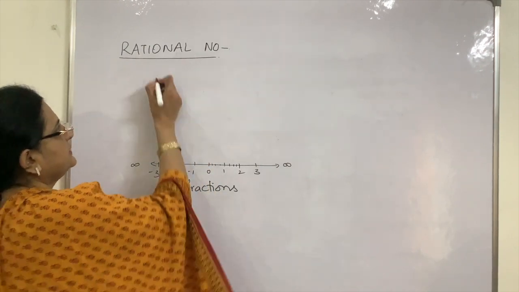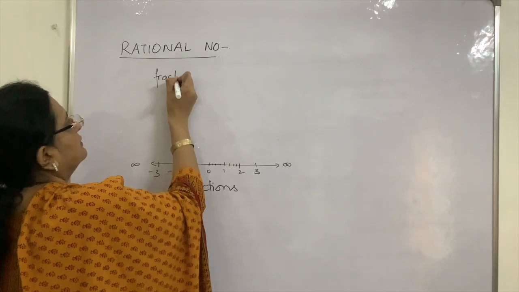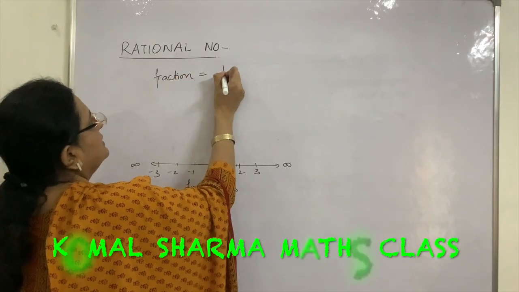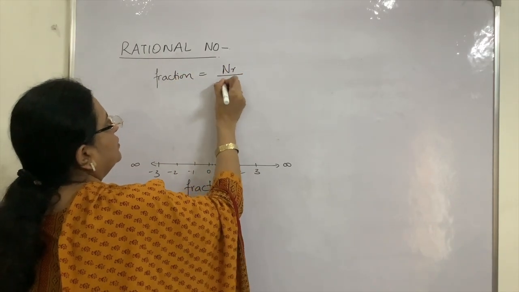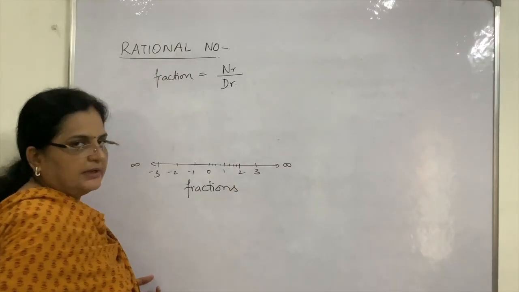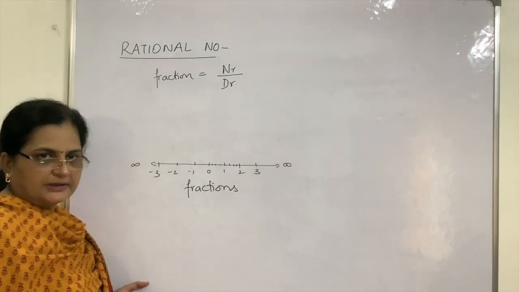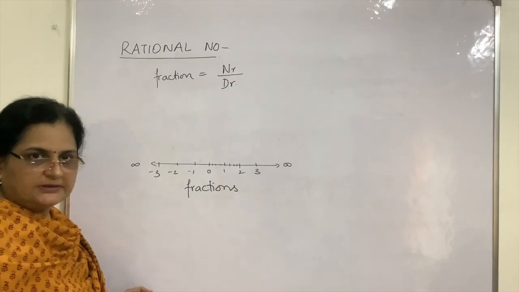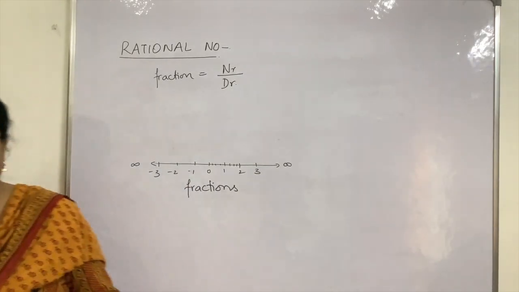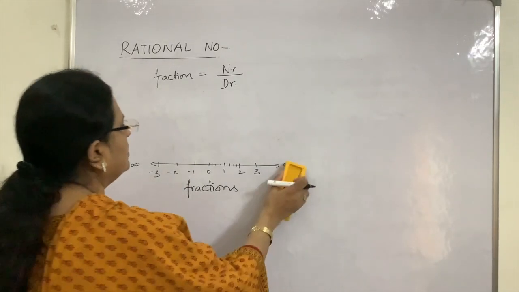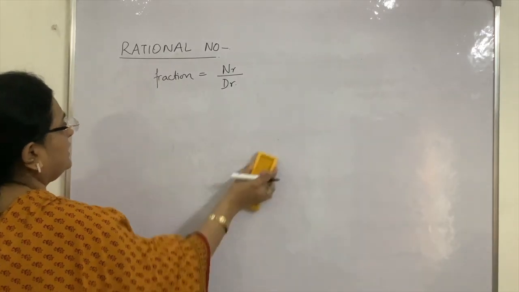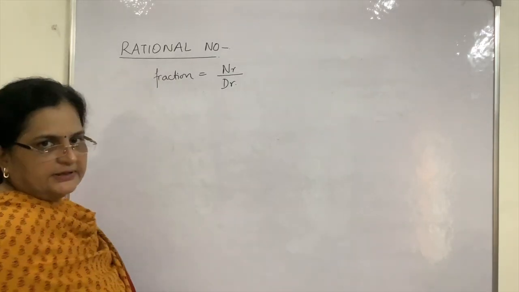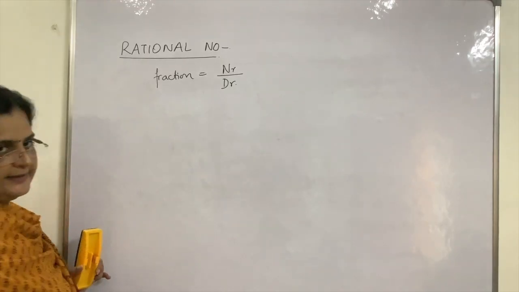Now what is a fraction? A fraction is a number which has two parts. One is known as the numerator, the above one, and the lower one is known as the denominator. This is just a simple brush up for you to understand what you have done in your junior classes. Rational numbers you have already studied in the 9th class.